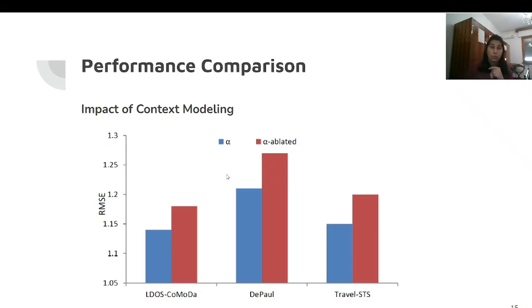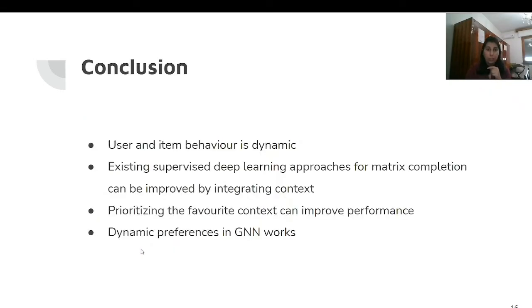We have seen that without the alpha we get more error as compared to when we have incorporated alpha in our model.